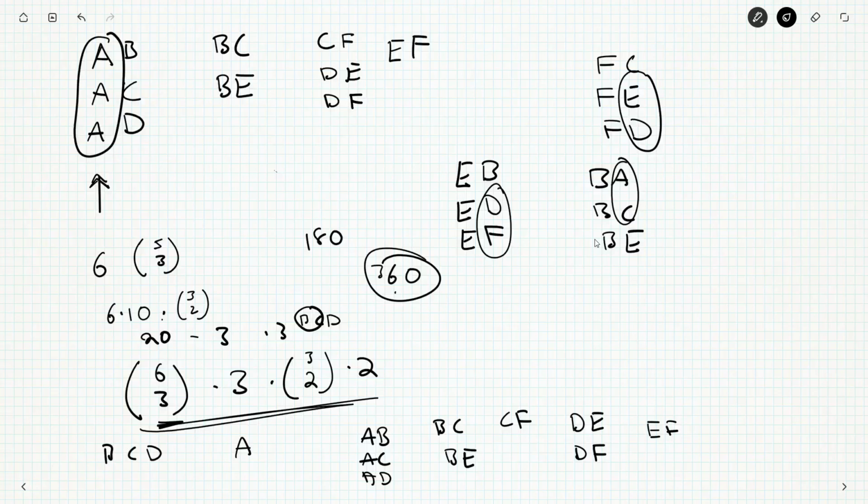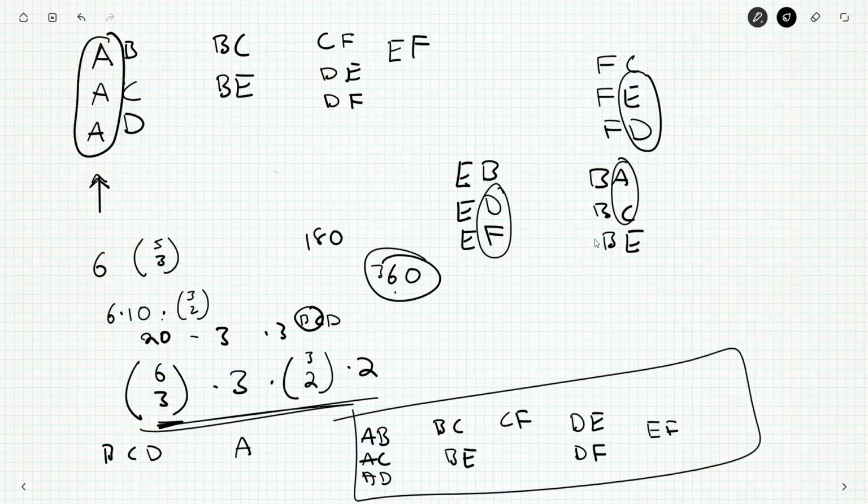I feel like there's another choice I can make to get A, B, C, and D. So how many ways can I get this same end result? I could say, well, I could choose C, A, and E. So that's one of my 6 choose 3 choices. Choose B to play each of them. And then...